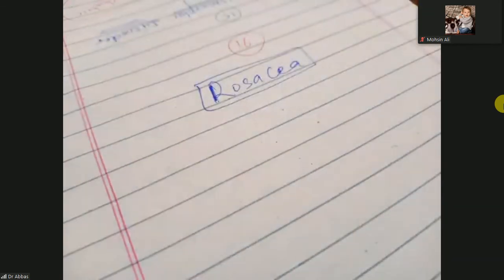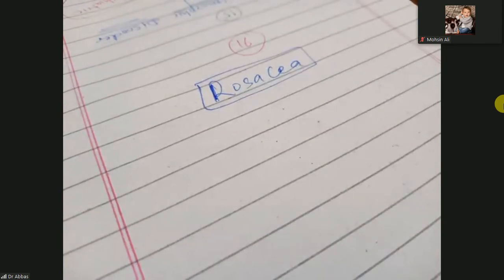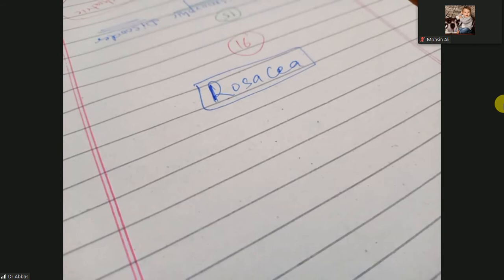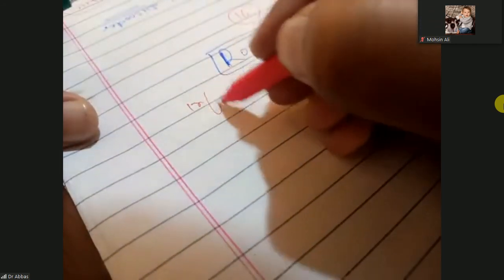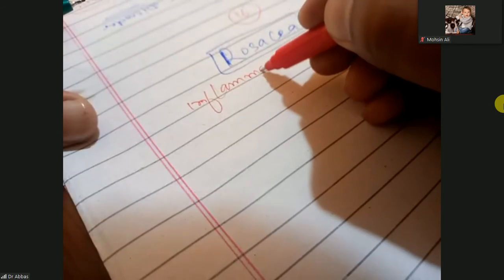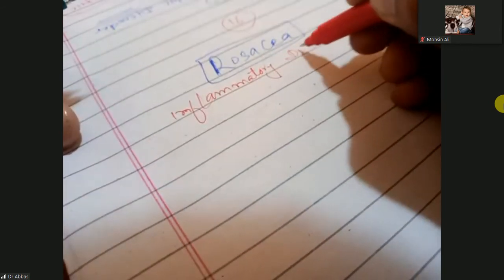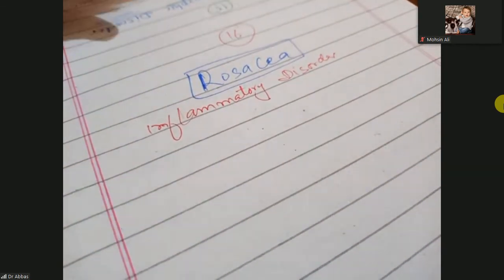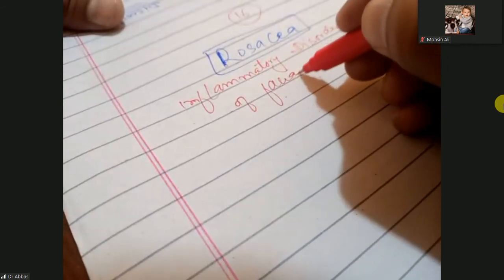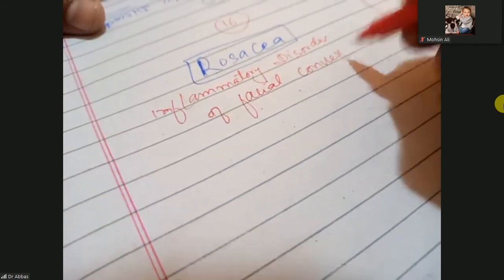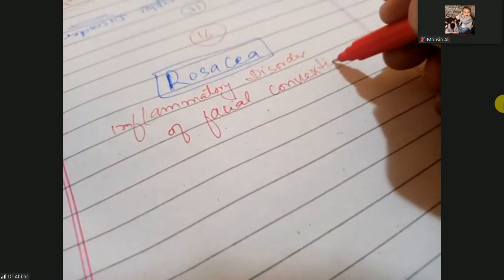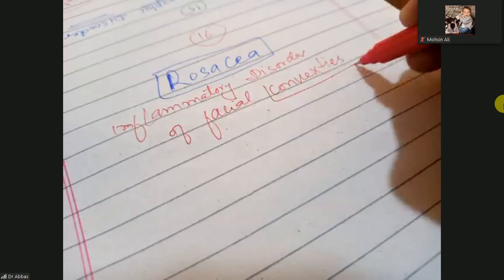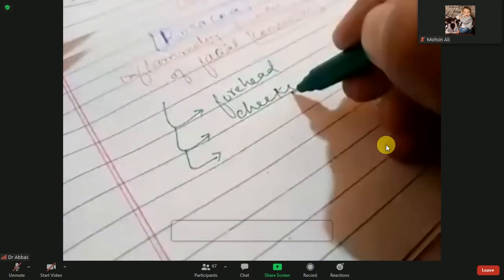It is also a disease of the sebaceous glands. It is an inflammatory disorder of the facial convexities. What is that? It is an inflammatory disorder with papules, pustules and nodules of the facial convexities. Facial convexities are present on the chin.